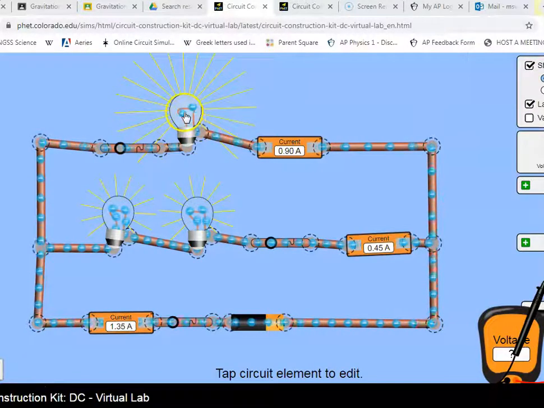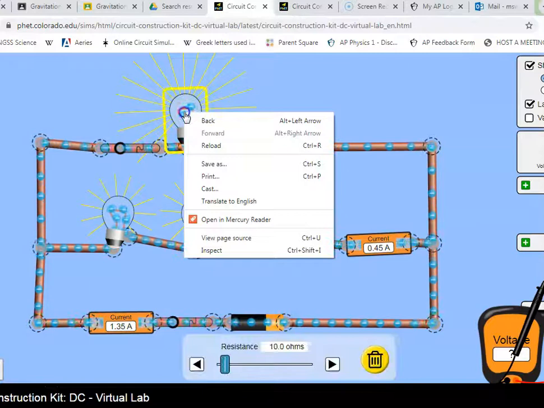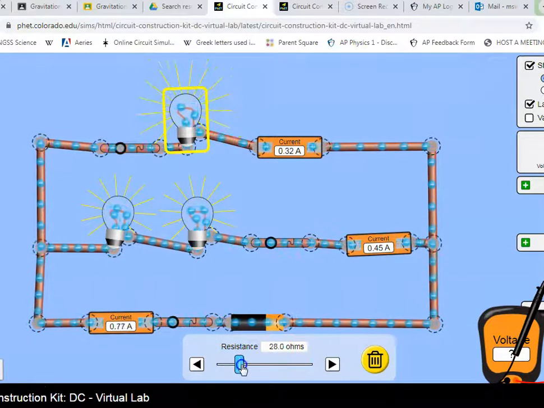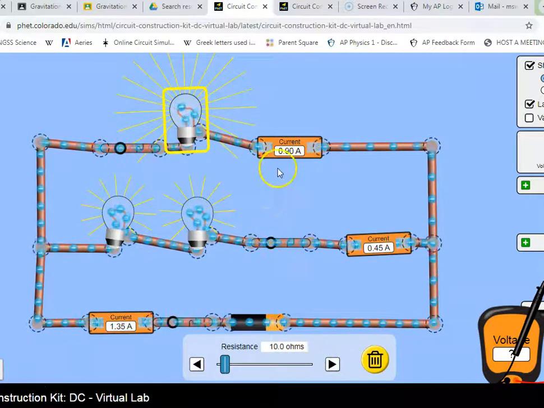If we flip back over to the simulation, I thought I could, oh, there it is. I just click on this and I can change the resistance. So watch the current. It's 10 ohms right now is the resistance. If I make the resistance go up, the current goes down. Okay? And particularly, if I were to go back to 10 ohms here, it was 0.9.